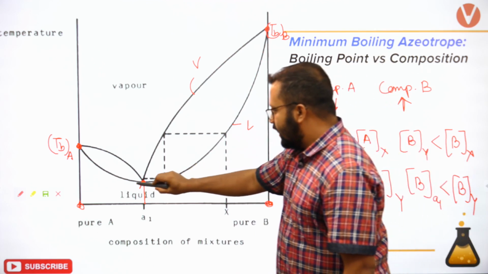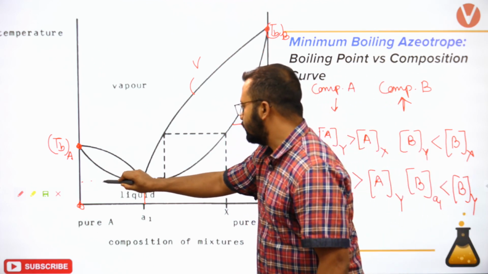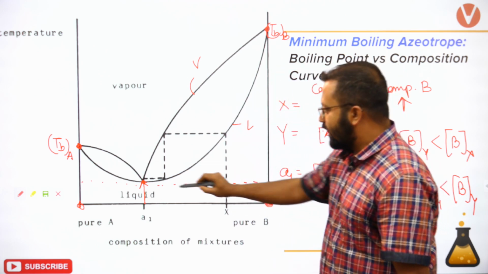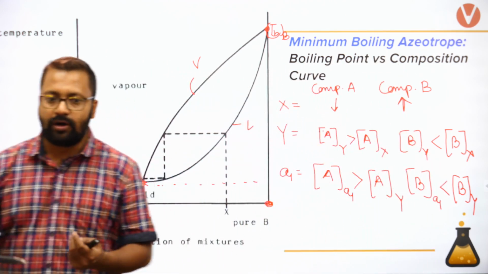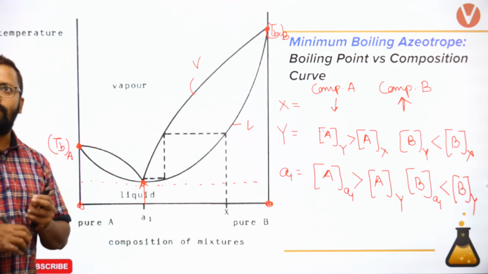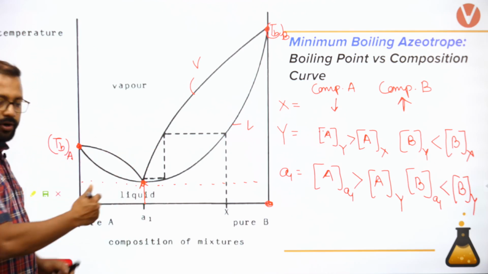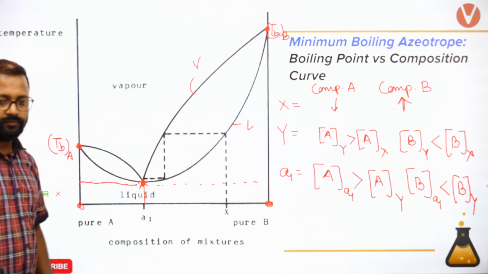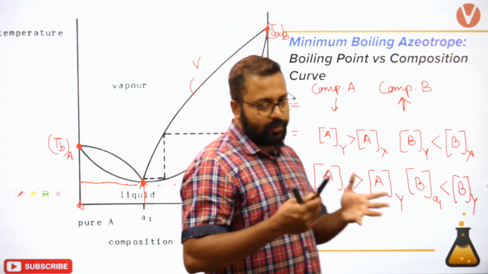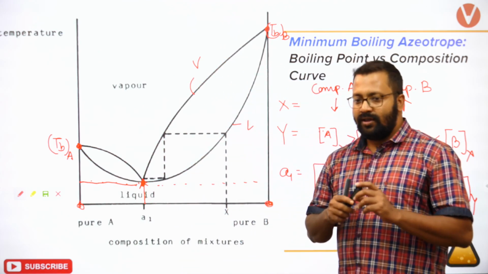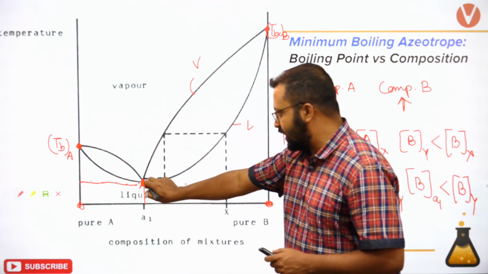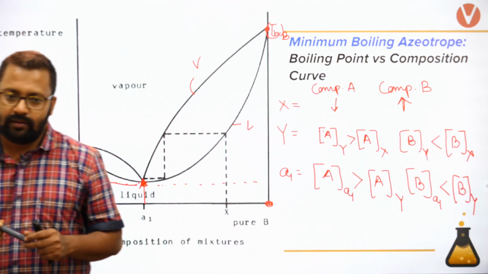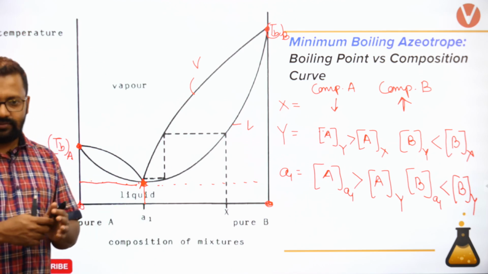Can I see a corresponding vapor plot with respect to this liquid plot? बताइए, are you able to see a corresponding vapor plot with respect to this liquid plot which is at this lowest point? We are not able to see this.